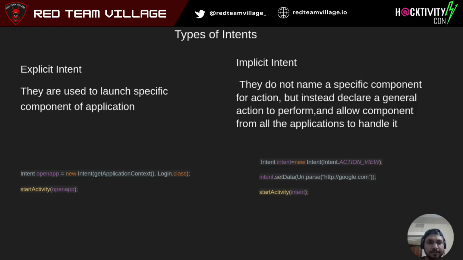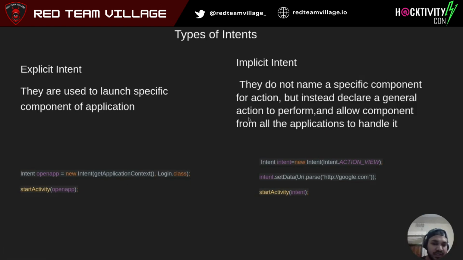We also have types of intent: explicit and implicit intent. In explicit intents we already define what your new place or new task will be. In this example we see that for the open app intent, we have already defined the new activity or the new class that it will go to.